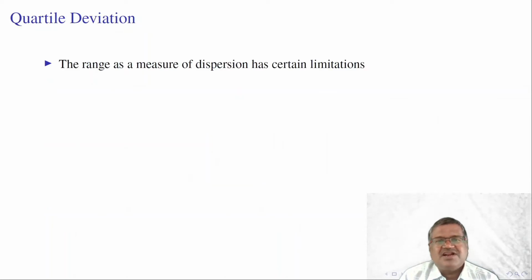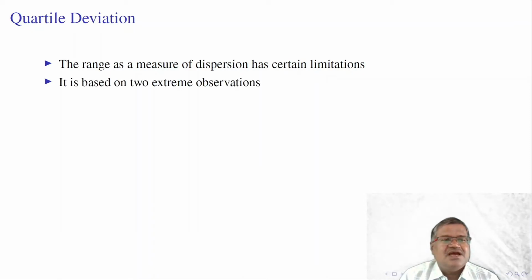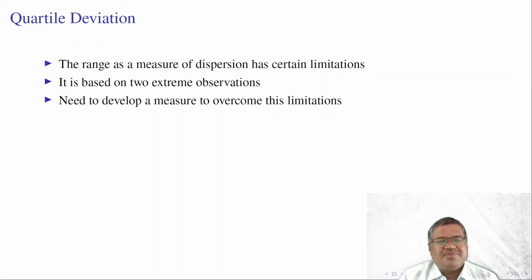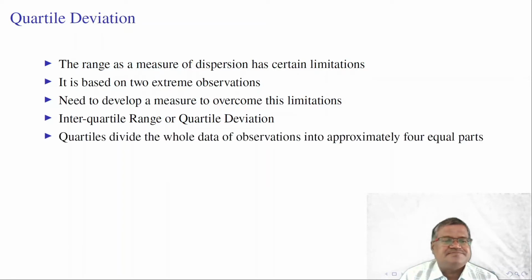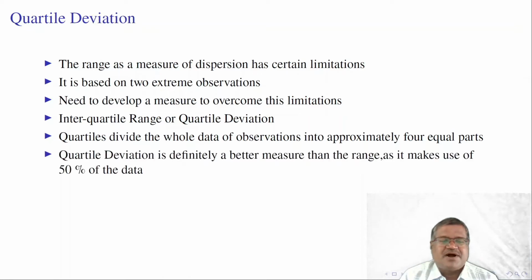Next measure of dispersion is quartile deviation. The range as a measure of dispersion has certain limitations. It is based on two extreme observations only. We need to develop a measure to overcome these limitations, nothing but interquartile range or quartile deviation. Quartiles divide the whole data of observations into 4 equal parts.